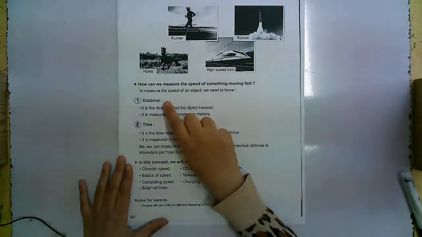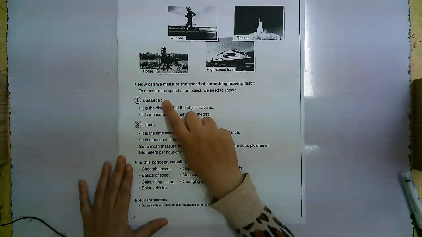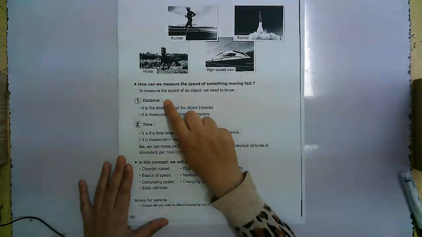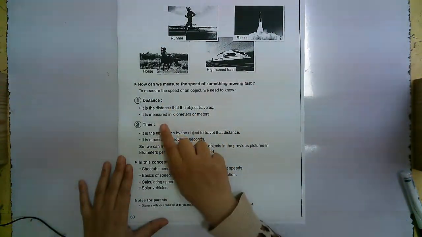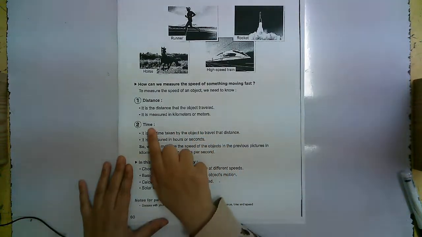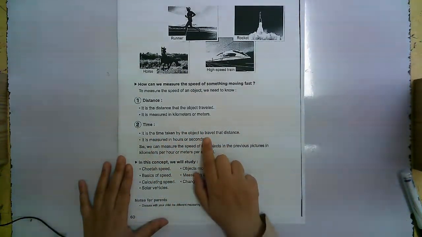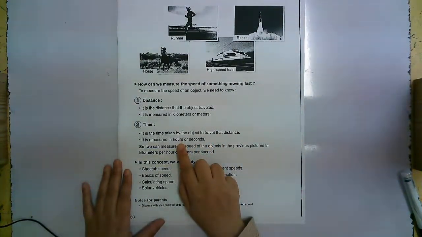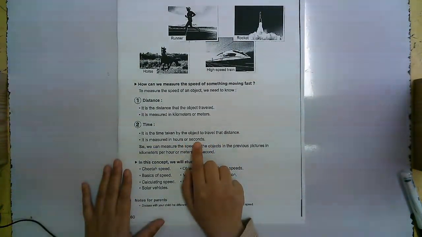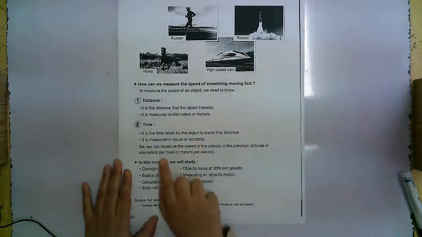We measure the speed by two physical quantities, which are known as distance and time. Distance is measured in kilometers or meters. Time is the time taken by the object to travel that distance, and it's measured in hours or seconds, and also it can be measured in minutes.